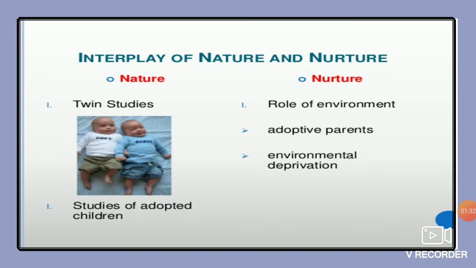Because as we know, twins have similar genetic composition. So analyzing and studying their intelligence level helps us to know whether genetics has an influence on intelligence or not. And obviously with adoptive parents, the environment changes, so adopted children help us to know whether the intelligence is a product of the environment or not.